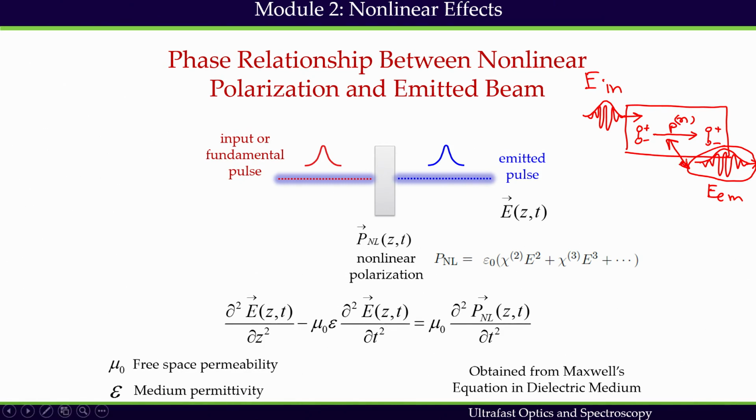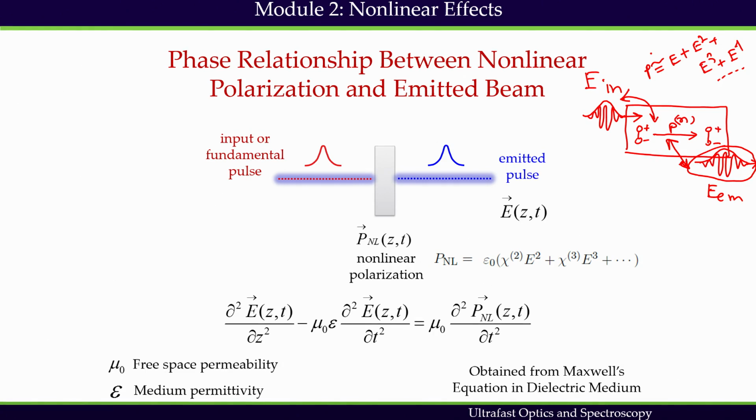We know how the input electric field and the polarization are related. That is related by E plus E square plus E cube plus E4, like this, the Taylor series expansion.